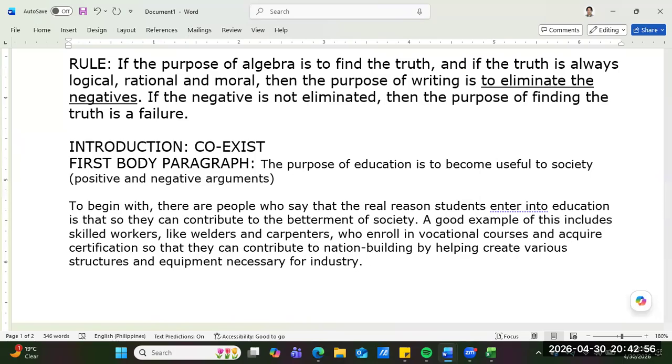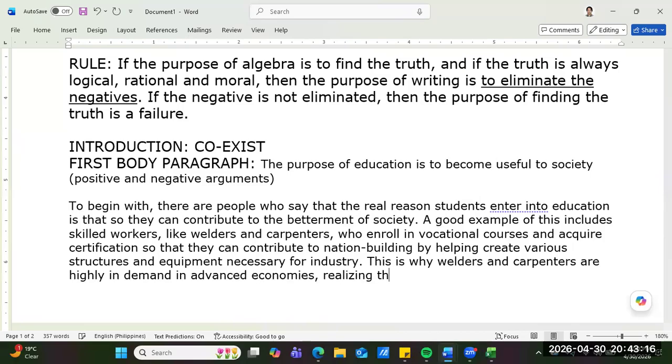Do you follow, Sir Greg? This is why welders and carpenters are highly in demand in advanced economies, realizing their important contribution to the economy. That's a positive, Sir Greg. Okay.